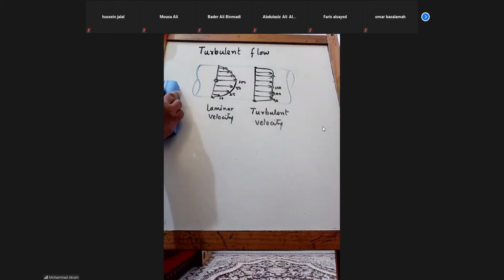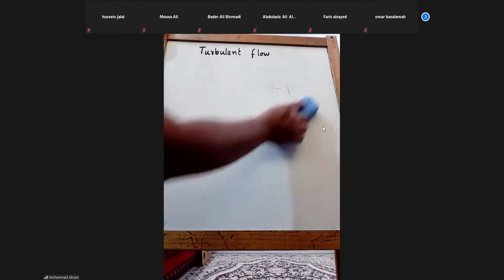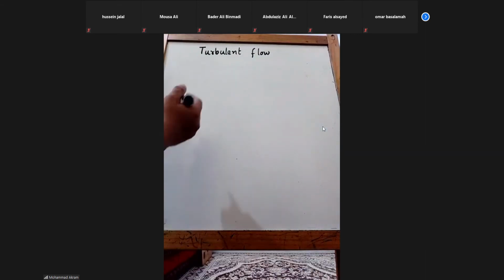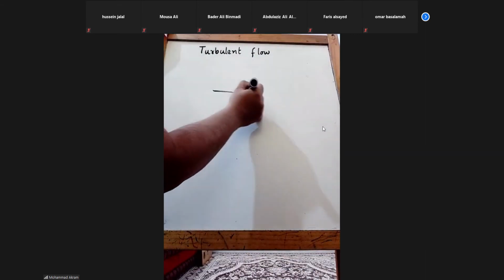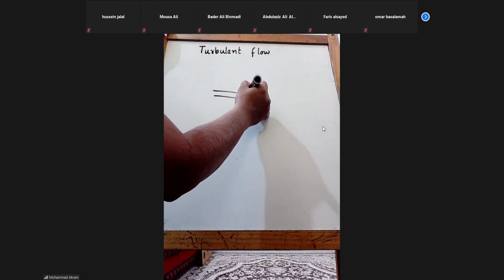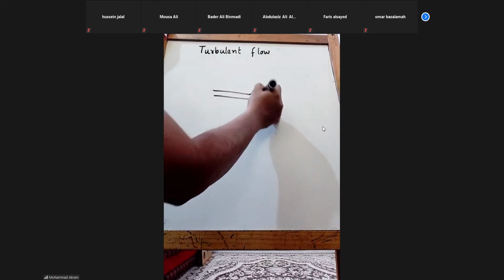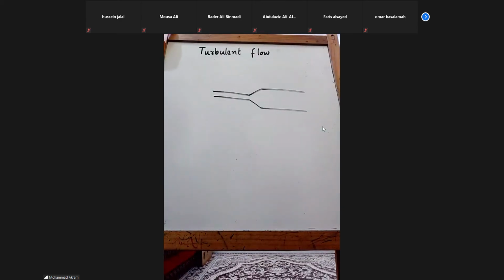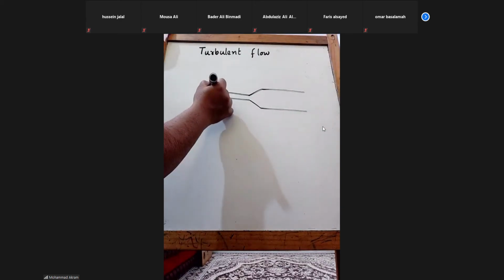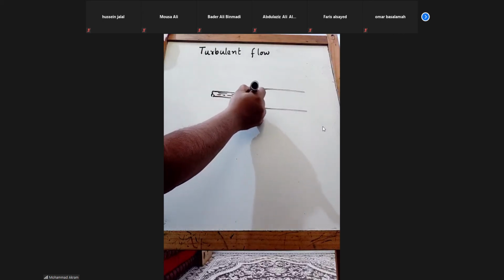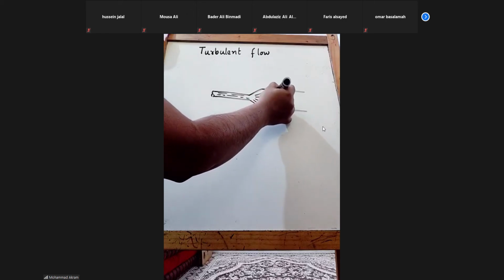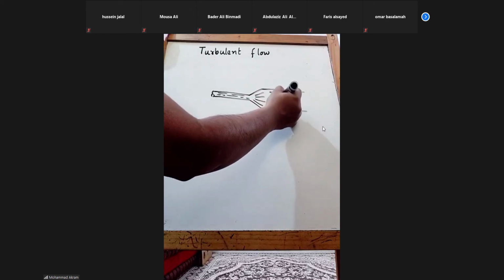For example, same velocity, but if I increase the diameter, the flow may be laminar here, but then again it may become turbulent here.